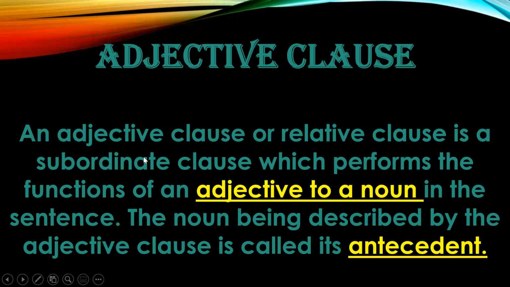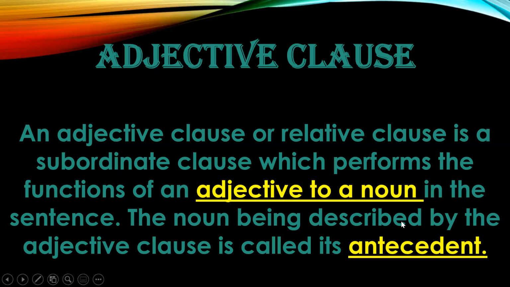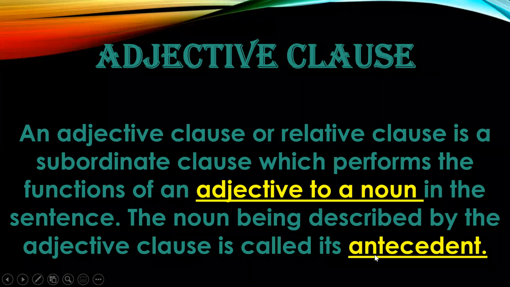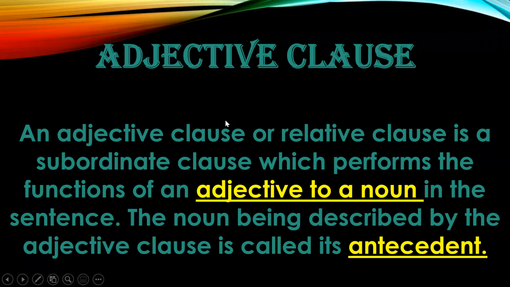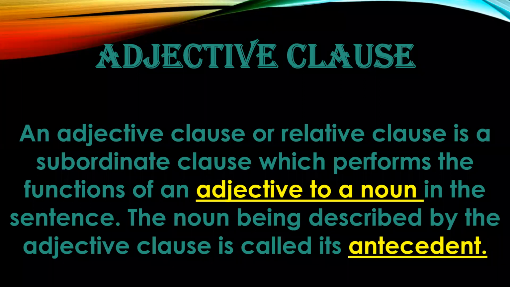Like I told you in the very first sentence example, the girl who is wearing the red dress. So the clause who is wearing the red dress was describing the girl. Therefore, it was an adjective clause. The noun being described by the adjective clause is called its antecedent. It is very important. In the first sentence, the girl was the antecedent because it was the noun which the adjective clause was describing.